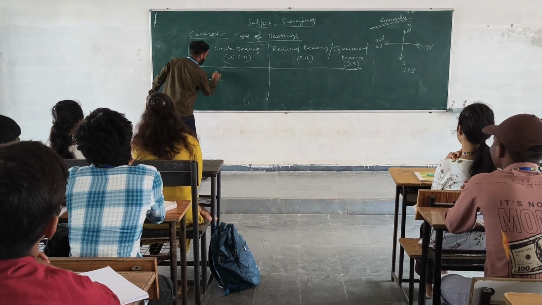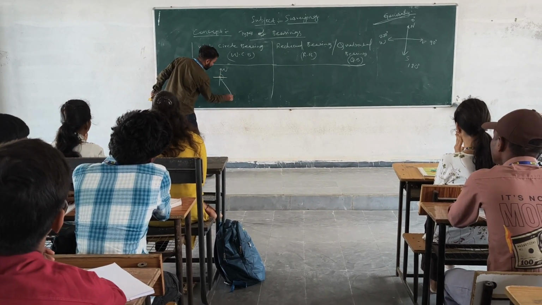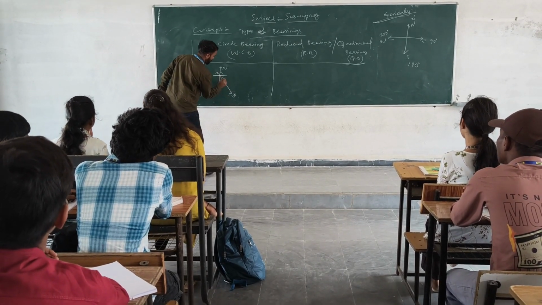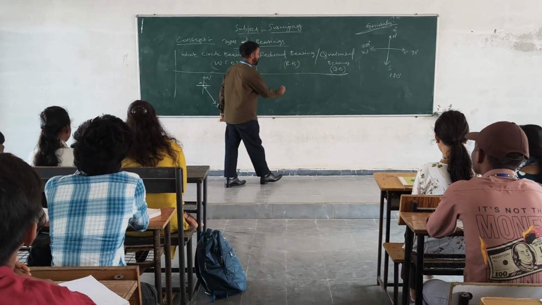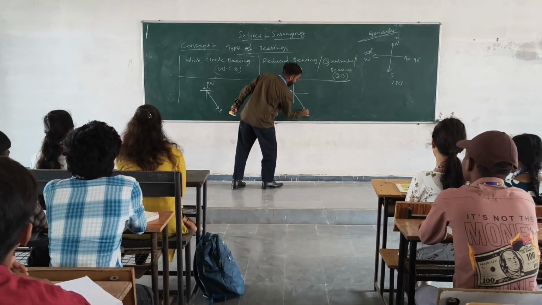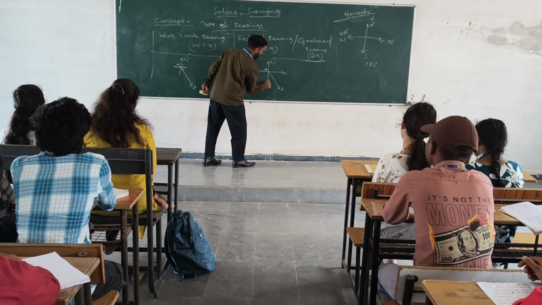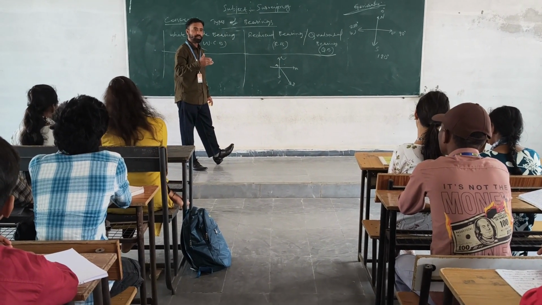Here this is north, so theta is measured with respect to this. This is A, this is B, this is the survey line. But in the reduced bearing, this survey line is A, it is B. It is north, it is east, it is south. Where you have to measure? Which one the line is near to, south or